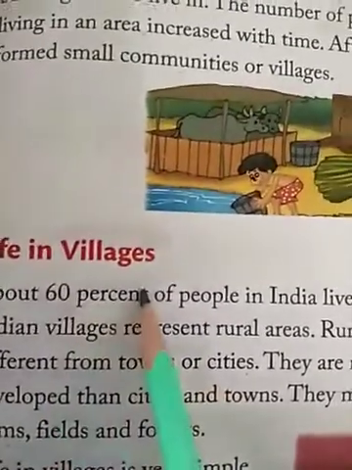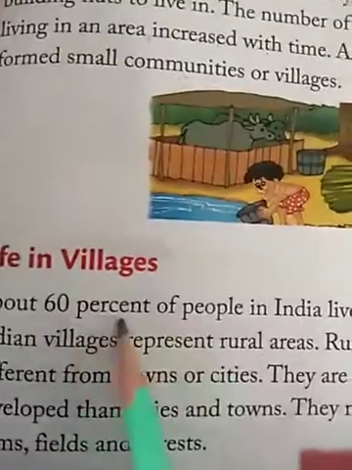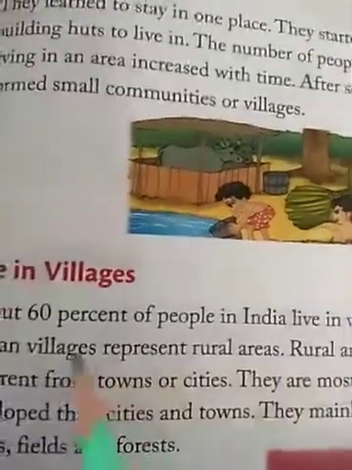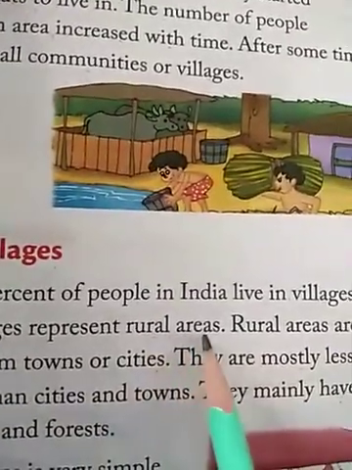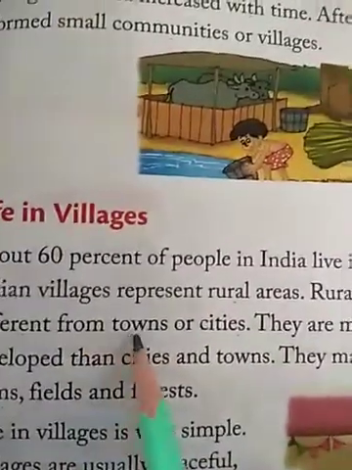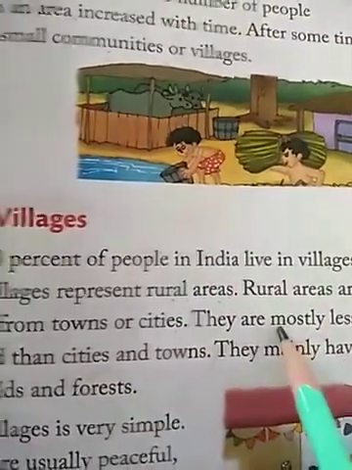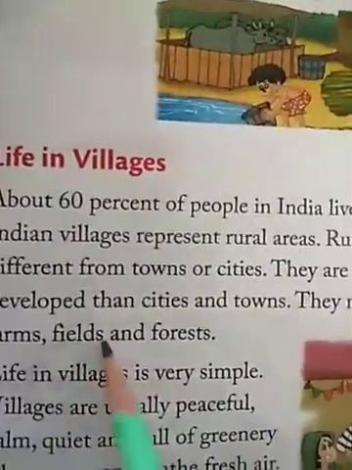So out of the total population of India, about 60% of the people live in villages. Indian villages show rural areas. These areas are completely different from the cities and towns. These areas are less developed and they have farms, fields and forests.